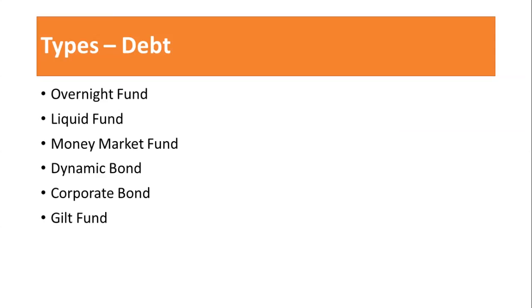What is meant by overnight fund? These are all open-ended funds. An open-ended debt scheme investing in overnight securities. The investment is in overnight securities having a maturity of 1 day. So in nature, I am investing today, and it will get matured by tomorrow. It is an ultra liquid fund which will provide a good return based on the market volatility. Market volatility is nothing but the changes happening day by day, and the returns are also associated with the day by day changes. On average, it will give a good return to the public or investor.